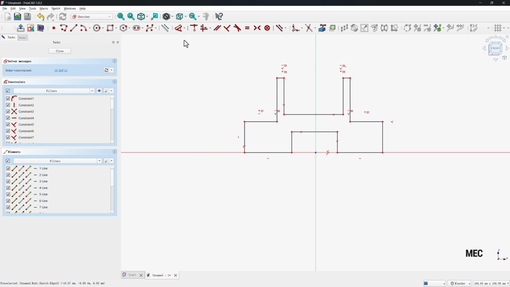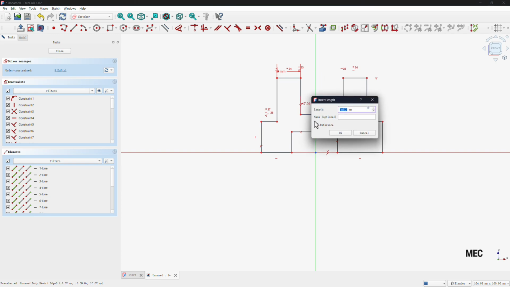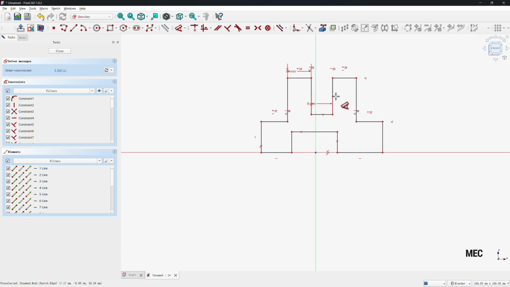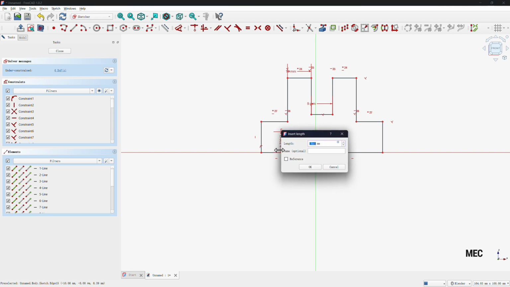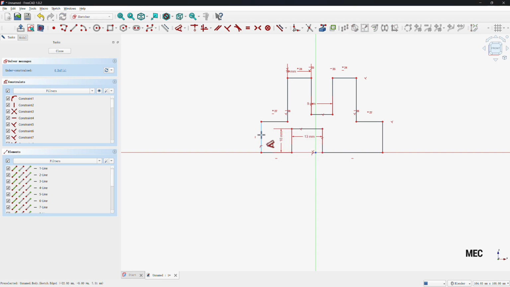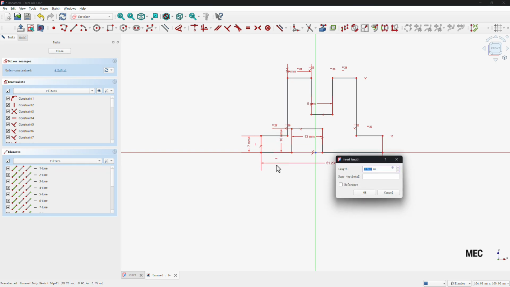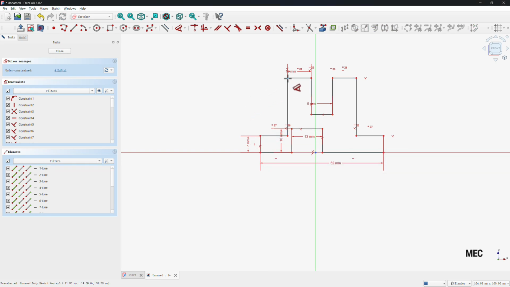And then go to dimension. Set the length to be 10 and this one to 9. And this one to 30. And the height to be 10. This one to be 7. And then set the width to be 52, and the height to be 32.